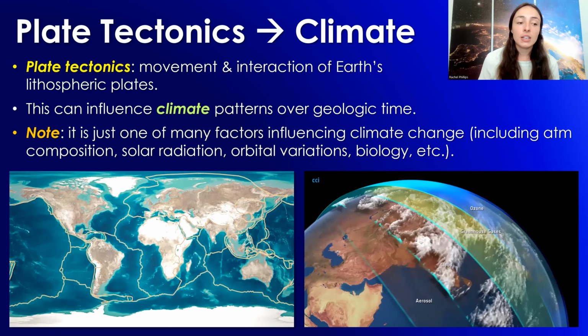I've talked about this, especially with regards to oxygenation events in Earth's history, like the GOE, the Great Oxidation Event, that occurred around 2.4 billion years ago after photosynthesis evolved and started producing oxygen, or I should say oxygenic photosynthesis evolved. There was photosynthesis that didn't produce oxygen. In any case, there's a lot of things that can affect climate that's not just tectonics, but tectonics is one